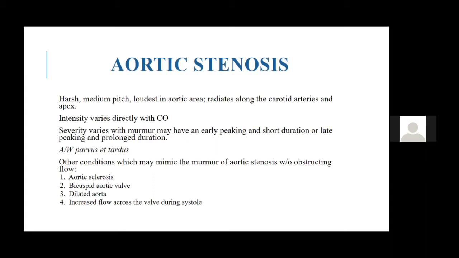And the murmur severity varies. If it is early peaking, it is less severe. If it is late peaking, it is a severe murmur. Associated pulsus parvus et tardus indicates a severe murmur. Paradoxical splitting is a severe murmur. Apicocarotid delay is a severe murmur. S4 present, and a thrill, indicate a severe murmur, and a heaving apex indicates a severe murmur. So these are the things which tell you that there is severe aortic stenosis.